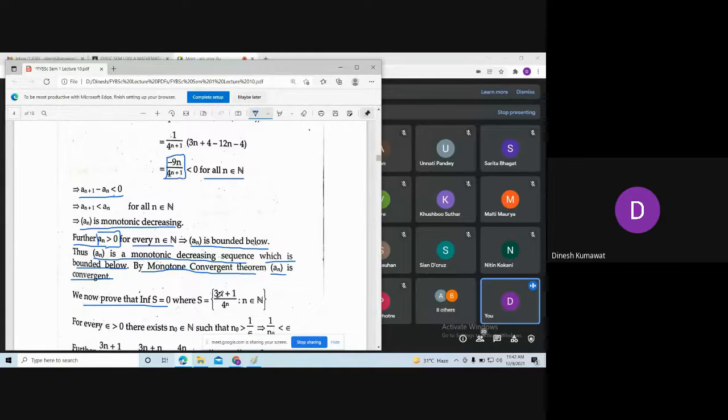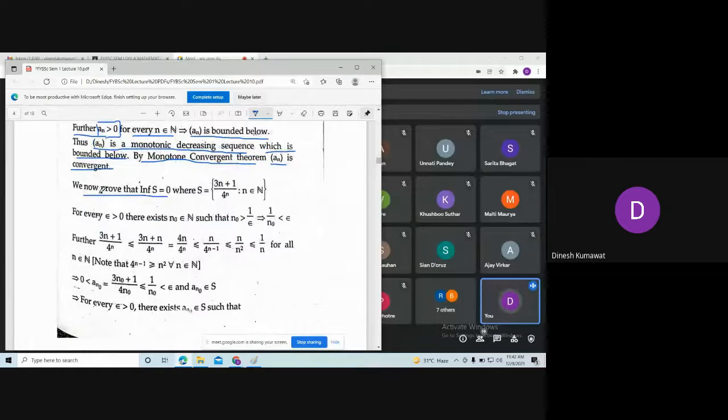See, up to here we know that 0 is the lower bound. Now what we need to show? This 0 is what? Infimum. What do we mean by infimum? Greatest lower bound. See, this statement gives me only that 0 is a lower bound of this sequence an. Now you need to show this is the greatest lower bound. Means what? Among all the lower bounds, this one is the greatest. So again here we need the Archimedean property.